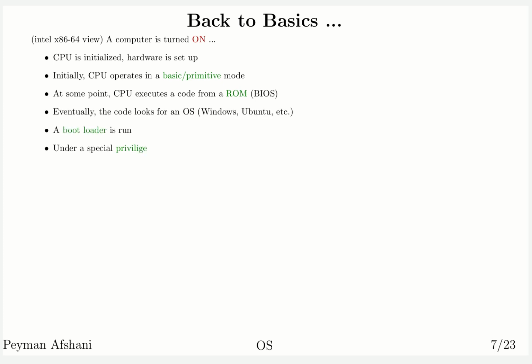Eventually, this chain of executions of the trusted code results in a piece of code that gets executed that looks for a bootloader. So in other words, it looks for how to initialize and start up an operating system. Again, there is a complicated mechanism behind how these bootloaders are set up. For example, in Intel, you could have the first bootloader and the second bootloader, all that stuff.